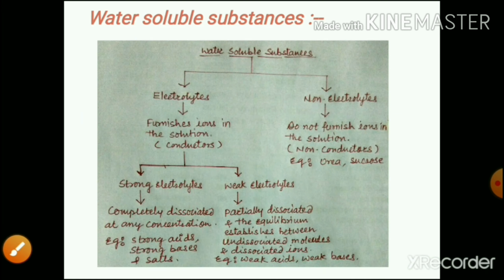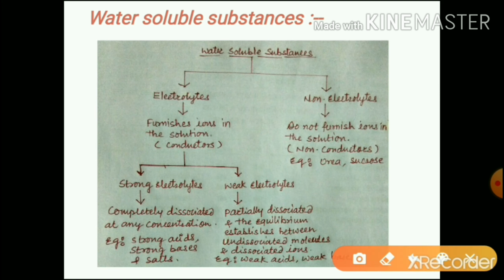Before studying these four equilibria, we must know about the water soluble substances. Water soluble substances are of two types, electrolytes and non-electrolytes. Electrolytes furnish or produce ions in the solution, so they are conductors. Non-electrolytes do not furnish ions in the solution, so they are non-conductors. Examples are urea and sucrose.